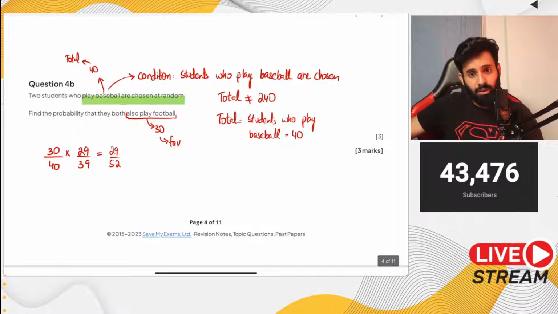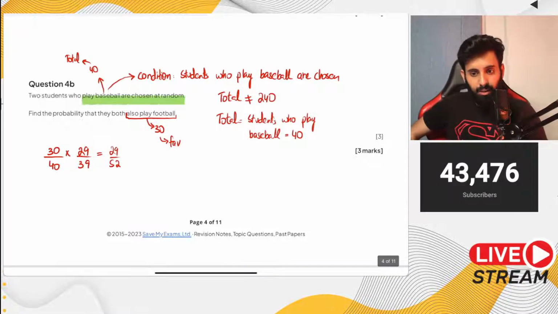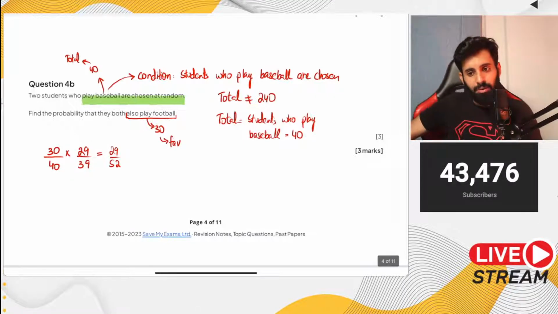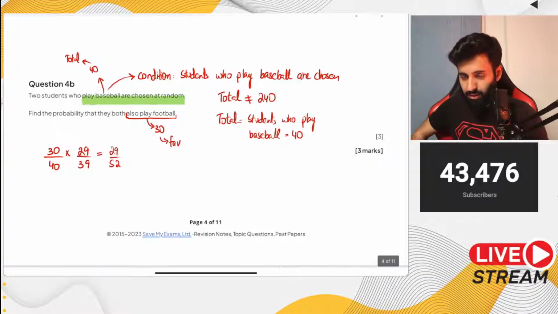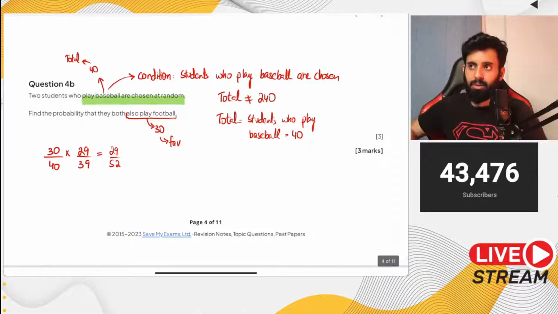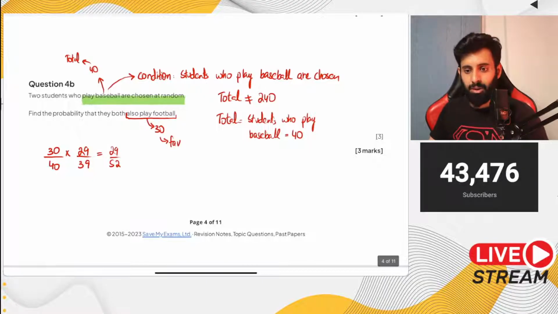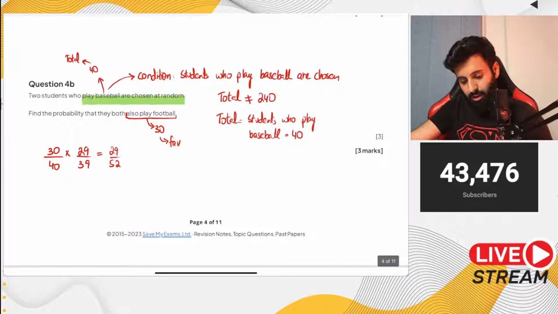What's difficult is S1 conditional probability. The only way that you can select 2 students is if you do it without replacement. You're right, your question is valid that it doesn't say anywhere in the question that it's without replacement. But you tell me, Sochana, how many ways can you get 2 students? What if you select 1 student and you put that student back in the group and then you select another? So at the end, you're just left with 1 student. The only way that you can get 2 students is if you select them without replacement.